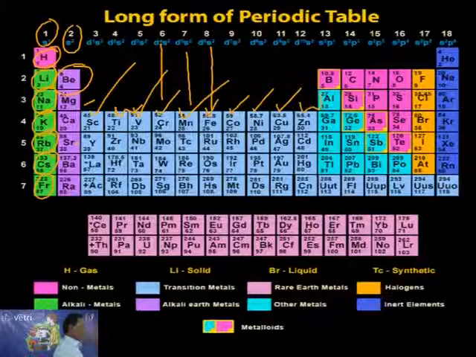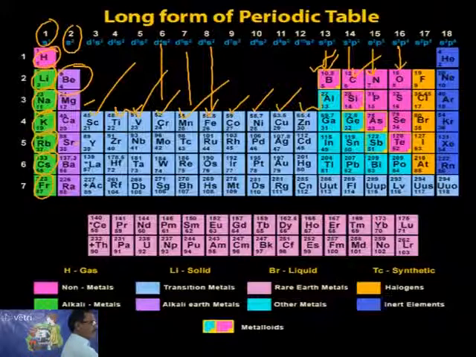Twelfth, zinc family. And after 12, 13 is the boron family: boron, aluminium, gallium, indium, thallium. And 14 is the carbon family: carbon, silicon, then germanium, tin, lead. Coming to the 15th group, it is nitrogen, phosphorus, arsenic, antimony, bismuth.